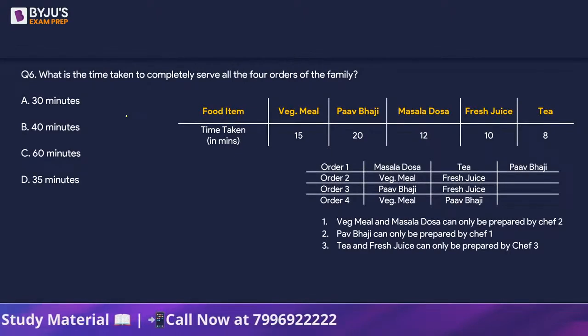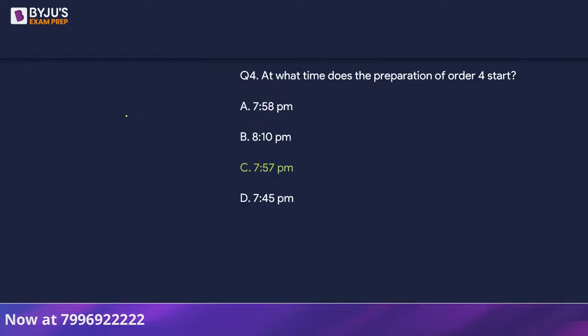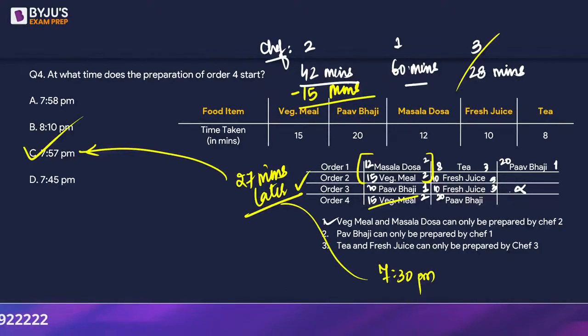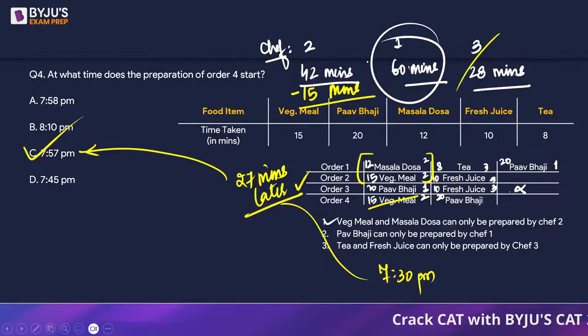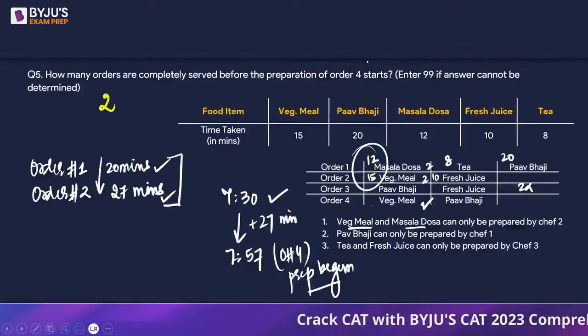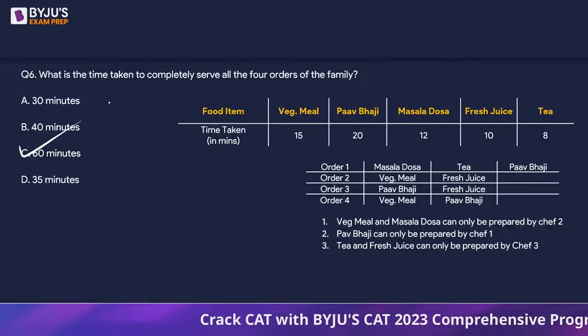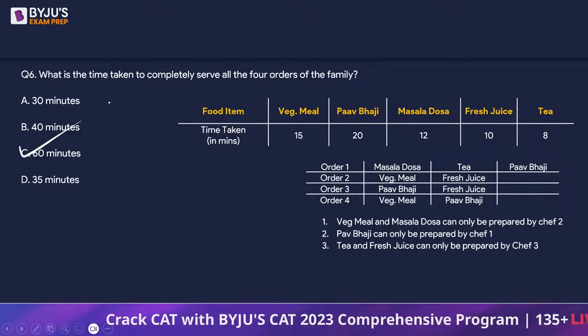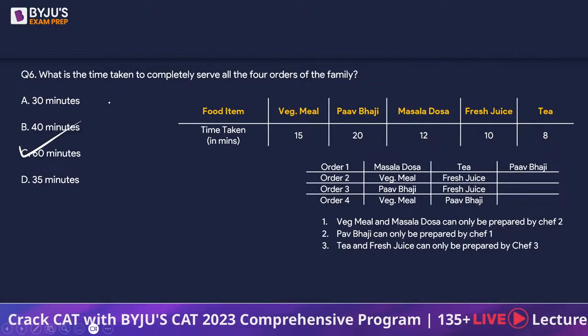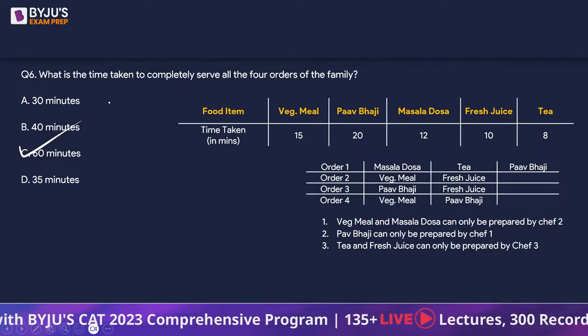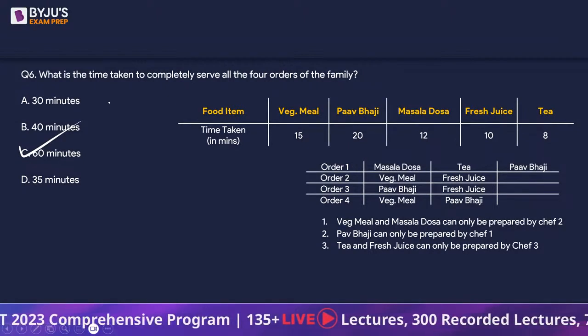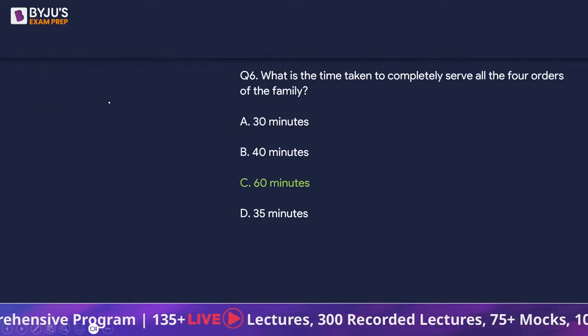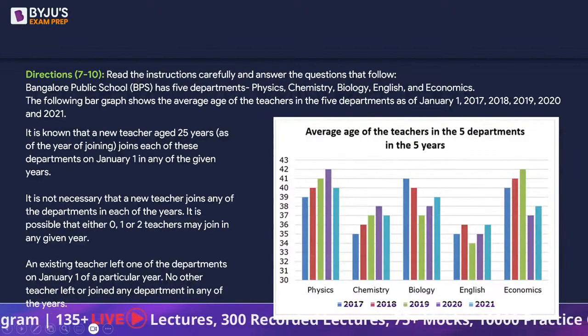Next one, what is the time taken to completely serve all the 4 orders of the family? Well, we have already solved this one, right? 42 minutes, 60 minutes and 28 minutes. That's what chef number 2, 1 and 3, they are going to be completely done with. So 60 minutes it takes for one chef at most. So can we say 60 minutes later, obviously when the chef is going to be free after finishing all the items, then only all the orders will get served, isn't it? So 60 is going to be the answer. Okay, next one.